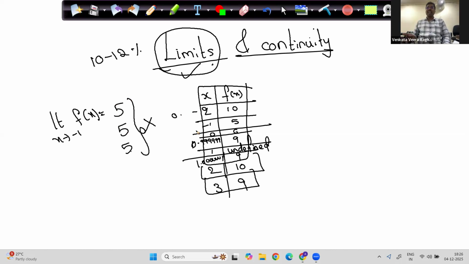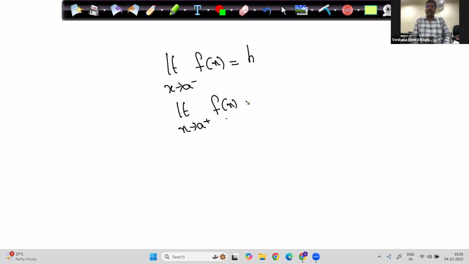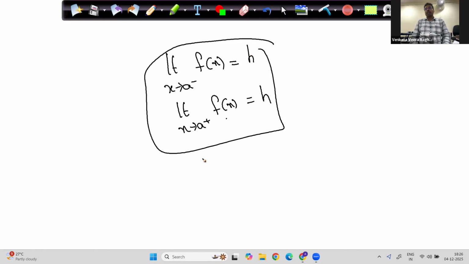Why is this completely meaningless? What is the basic definition of limit? The basic definition of limit is that limit x tends to a minus of f of x should exist and be a finite value. Limit x tends to a plus of f of x should be finite and exist, and both of them should be equal.